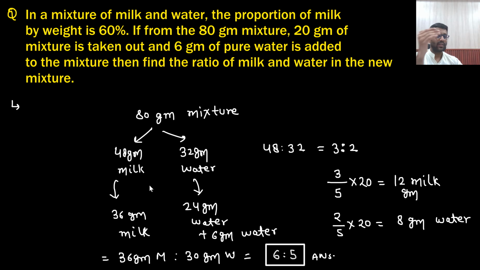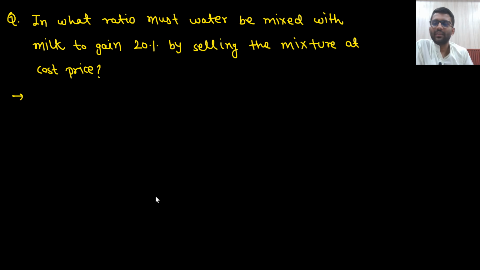But taking 20 gram, you take out 12 gram milk and 8 gram water. So 36 gram milk and 24 gram water remain. Now you add 6 gram pure water, so you have 30 gram water and 36 gram milk. So what is the ratio? 6:5. Let's see the next question.